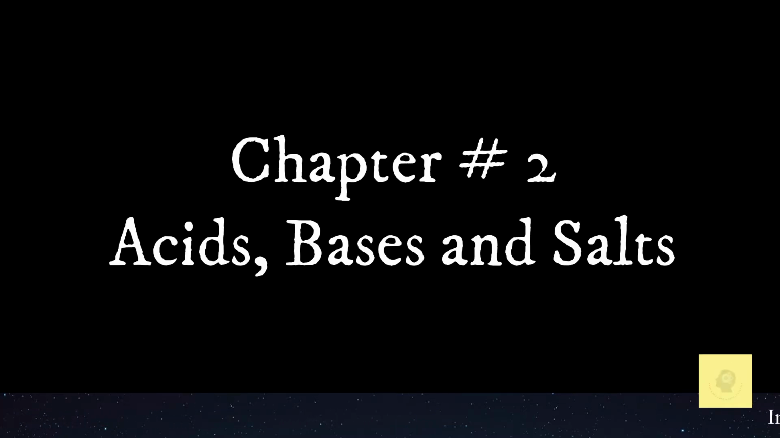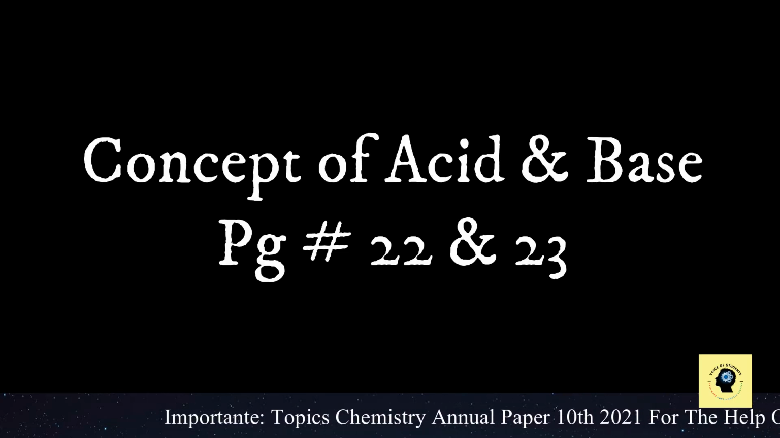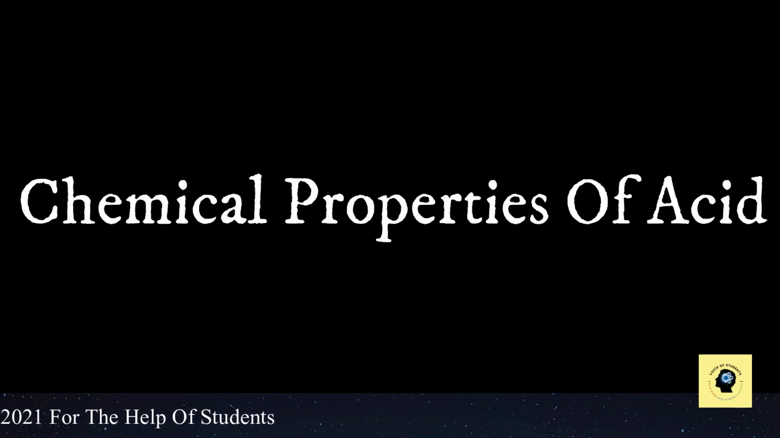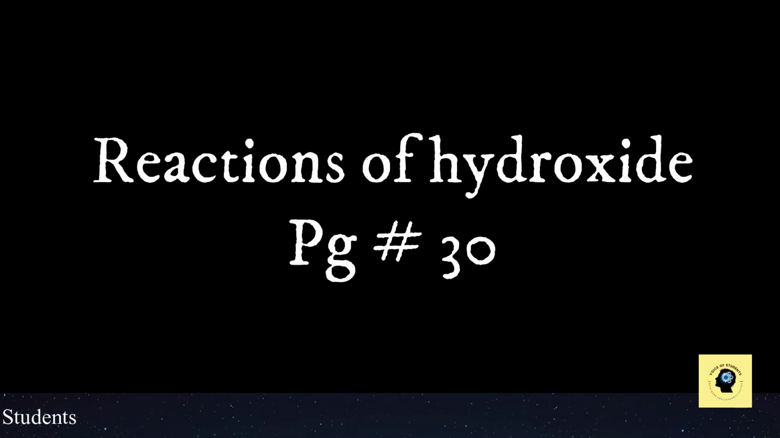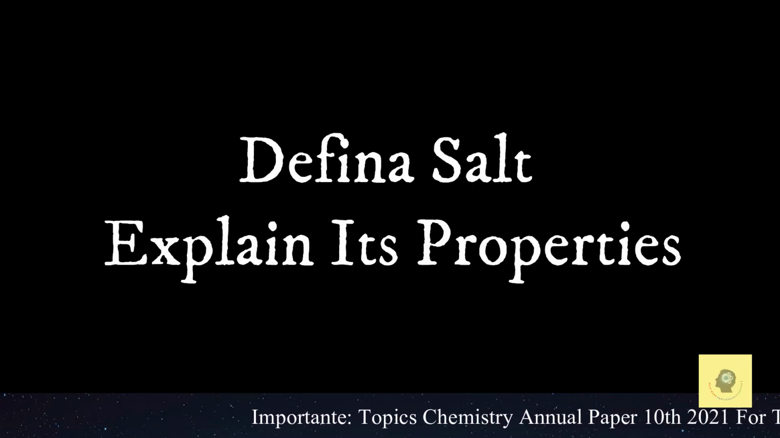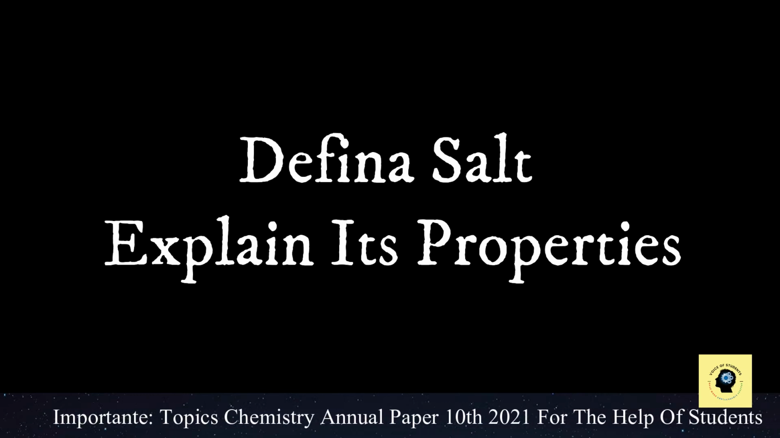Then we have chapter number 2, acids, bases and salts. In that chapter we have Bronsted concept of acid and base on page number 22 and 23, Lewis concept, chemical properties of acid, precipitation reactions of hydroxide on page number 30, calculation of pH, indicators, define salt, explain its properties.